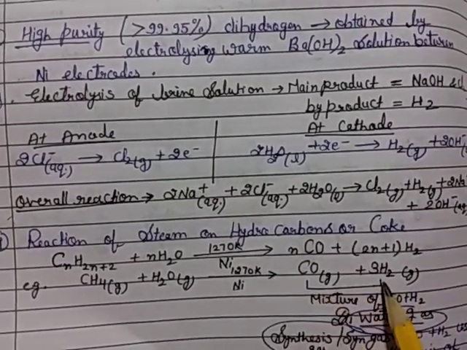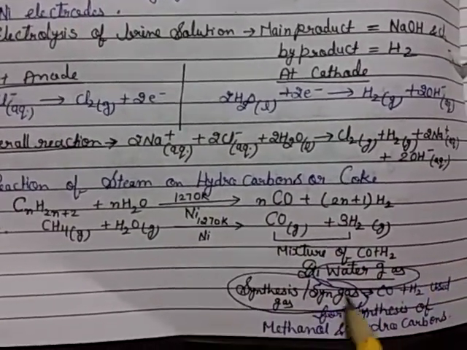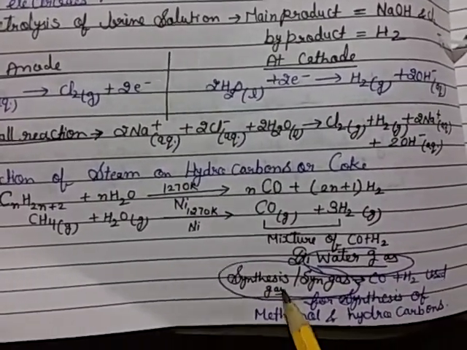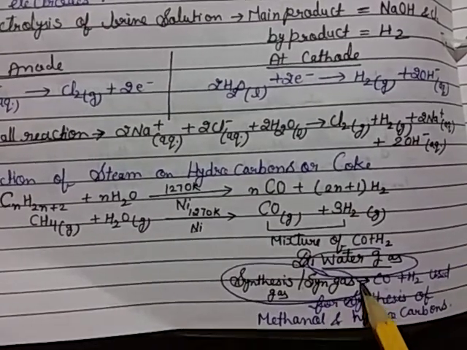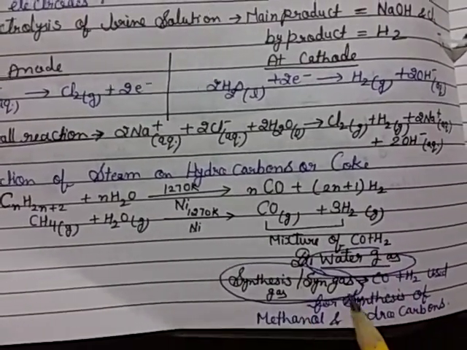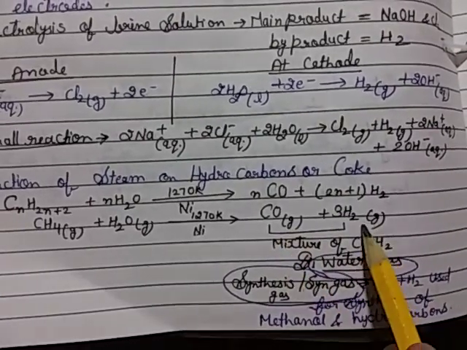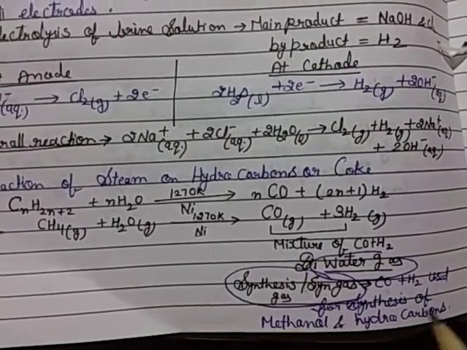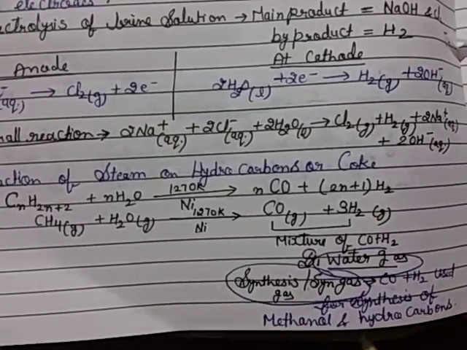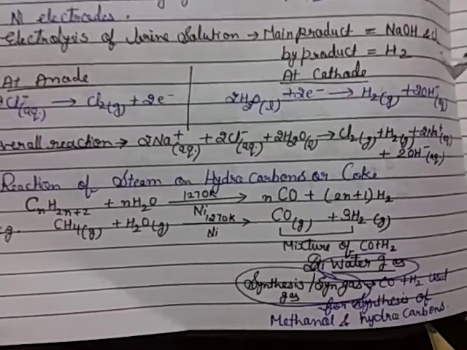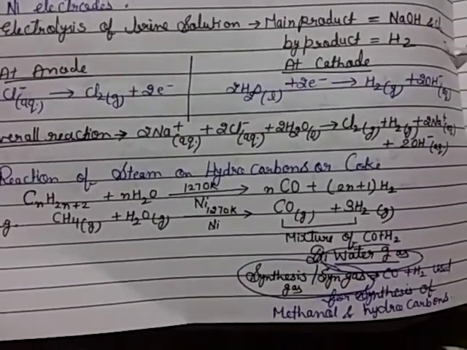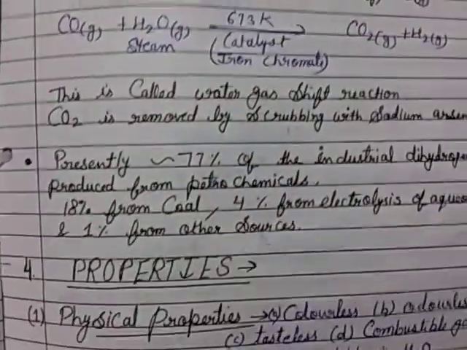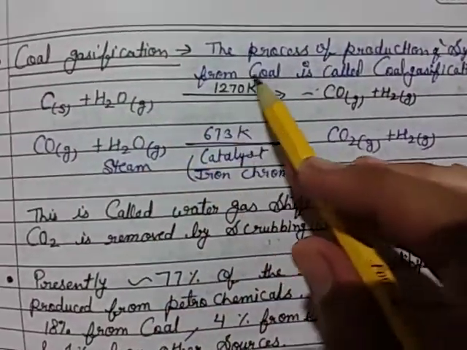This mixture of CO and hydrogen is known as water gas, otherwise called synthesis gas or syngas. The CO plus H2 mixture, known as water gas, synthesis gas, or syngas, is used for the synthesis of methanol and hydrocarbons.